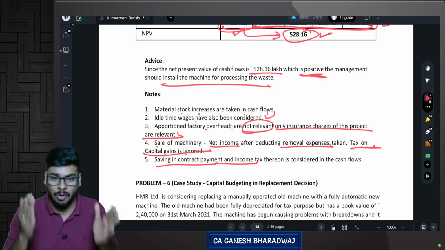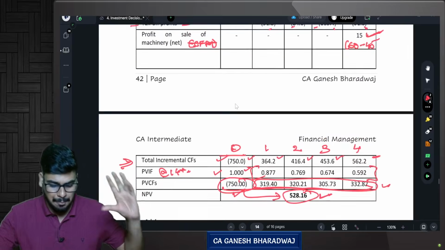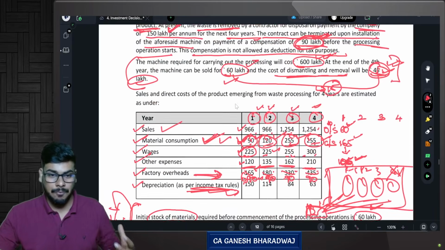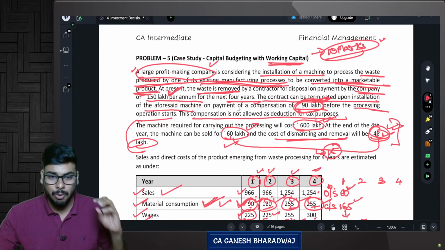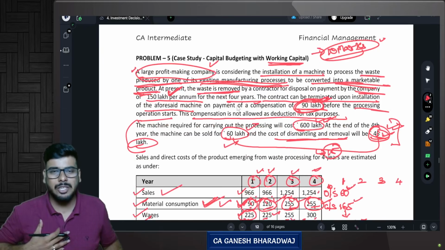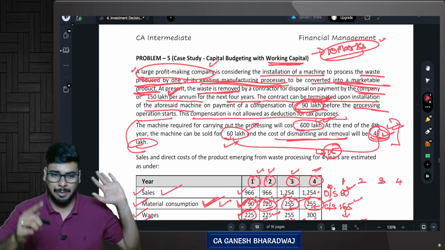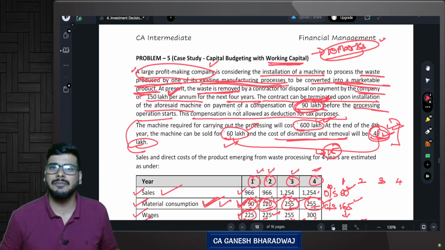Please guys, please follow this question, and I would suggest just mark this question as important category question, because this could be a full-fledged 10-mark question, and in case they are testing you on this particular area, it's a beautiful question. Now you tell me guys, in this question, is there anything new that I taught apart from the working capital? I accept, because working capital is the chapter that we are going to see next.